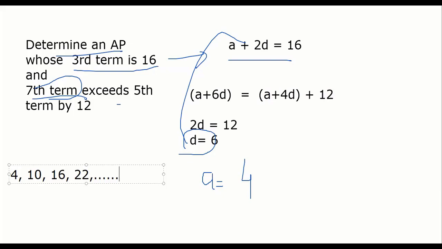That's why I keep saying it again and again. The moment somebody says 9th term, A plus 8D. The moment somebody says 14th term, A plus 13D. If there is any confusion, ask me because I want all of you to be very fast here. The moment I say seventh term, say A plus 6D. That's what I want. If not, ask me, sir, how is it coming. I'll explain if anyone has any confusion.